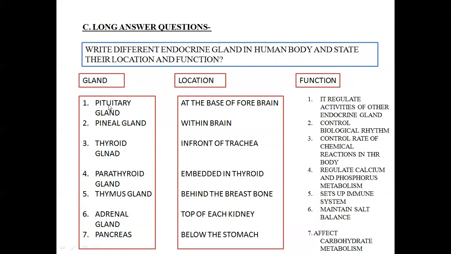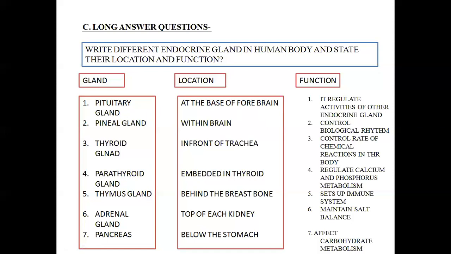Like, the first one is pituitary. Now, what is the location of pituitary? It is located at the base of the forebrain. It's a tiny cone-shaped structure which regulates the other endocrine glands of our body by affecting their activities. And as a result, pituitary is known as the master gland.